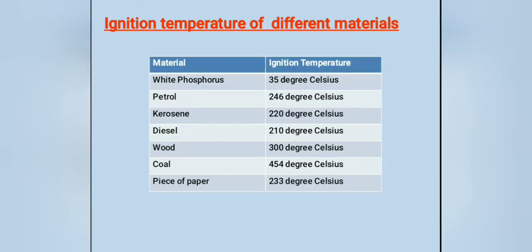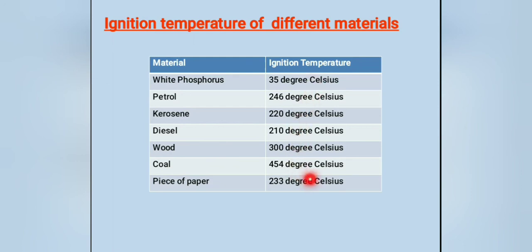And see here, the ignition temperature of different materials. See the ignition temperature of white phosphorus. It is 35 degrees Celsius. 35 degrees Celsius means summer, especially in the afternoon, we will get this. The temperature will go beyond 40 also in the afternoon during summer days. The ignition temperature of white phosphorus is 35, so very easily it will catch fire if it is kept open. And petrol is 246 degrees Celsius. We have to provide it some heat, and only then will it start to burn.